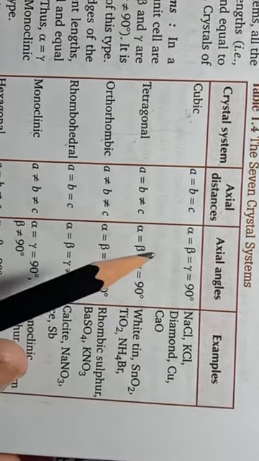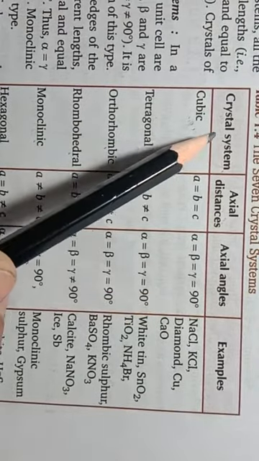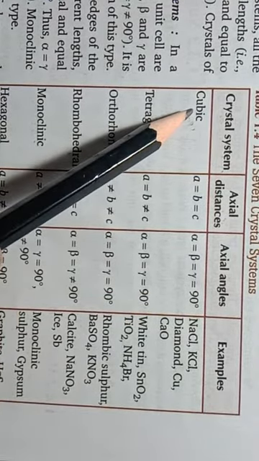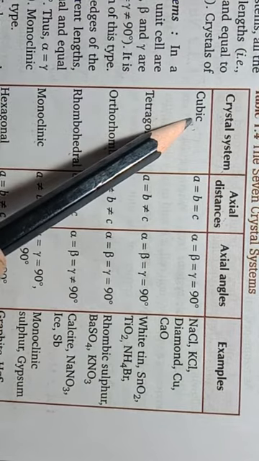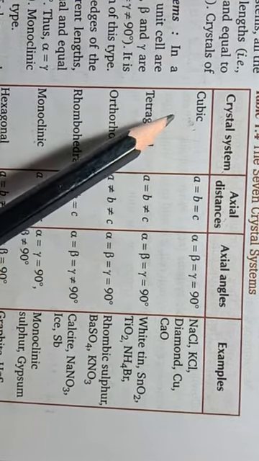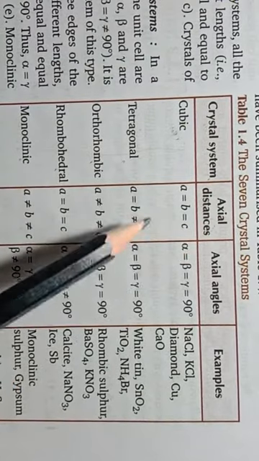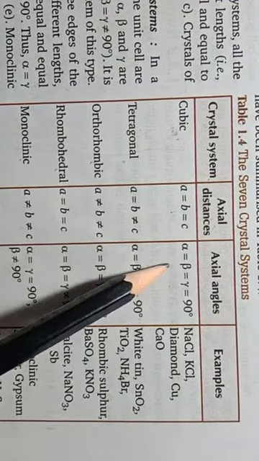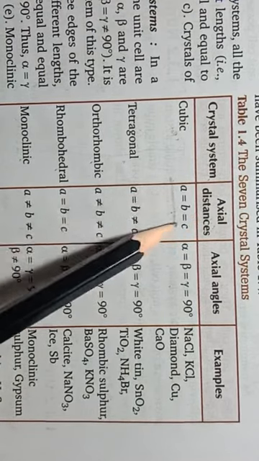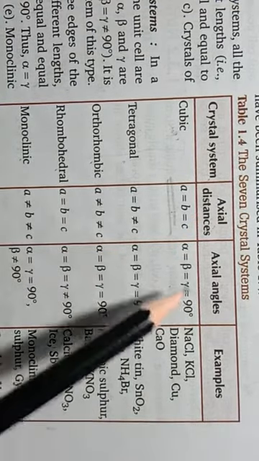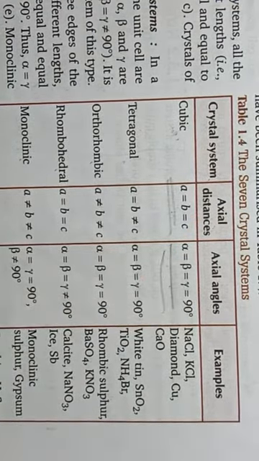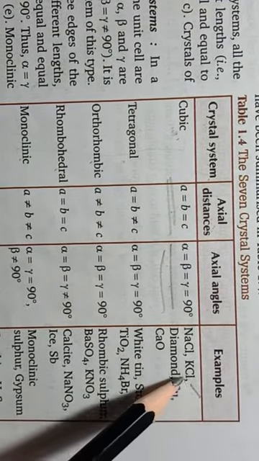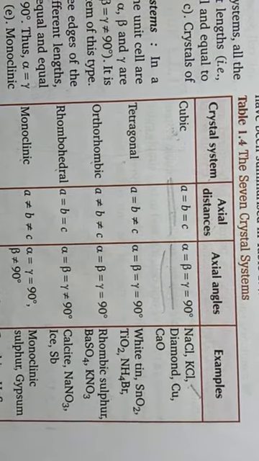As you can see here, if the crystal system is cubic, then cubic unit cell will be present in that crystal system, and the parameters of the cubic unit cell will be in this way: all axial distances will be equal and axial angles will also be equal. And examples of such crystals are NaCl, KCl, etc.